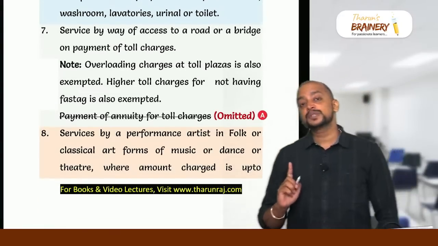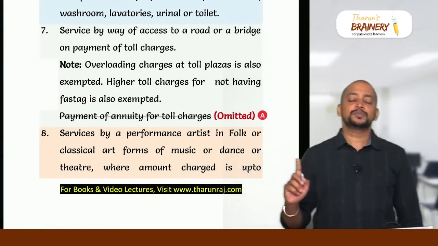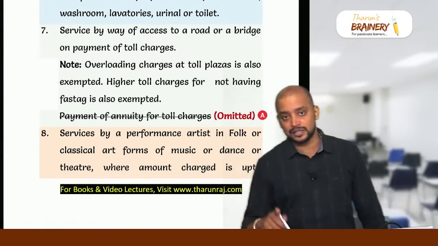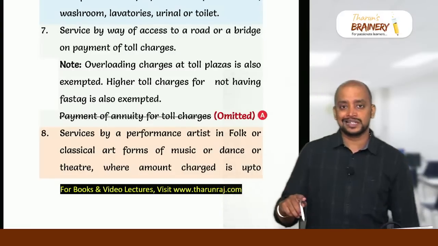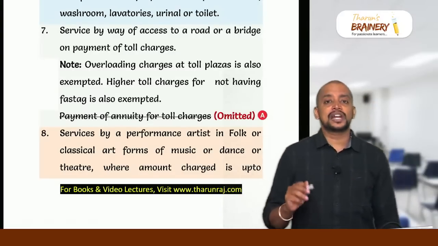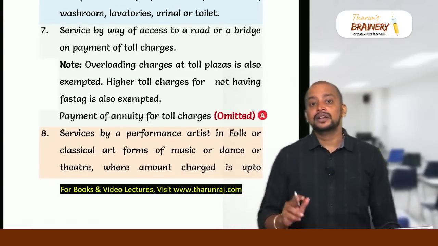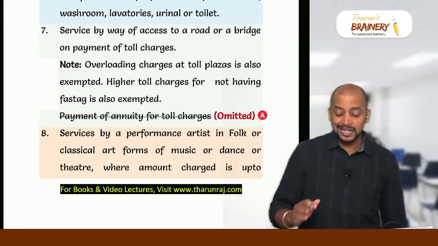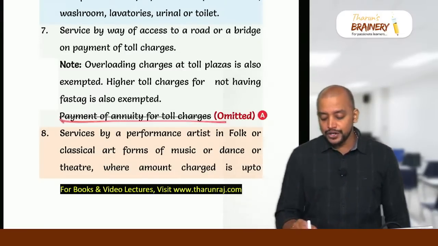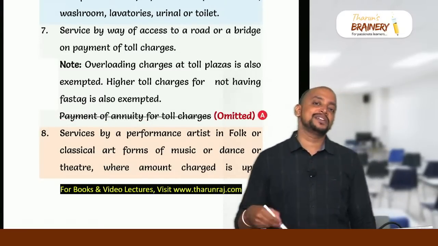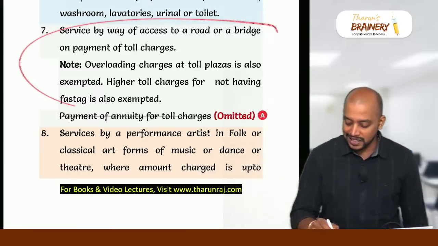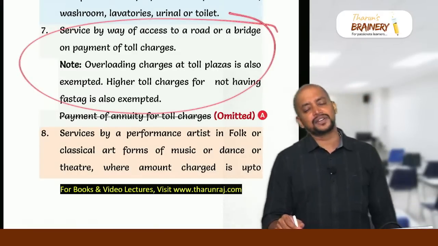Then service by way of access to a road or bridge by way of toll charges. Toll charges, including overloading charges and extra charges for not having FASTag, everything will be exempted. But here, payment of annuity in lieu of toll charges is now omitted, which means it will become taxable. Generally, toll charges, overloading charges, everything will be exempted.